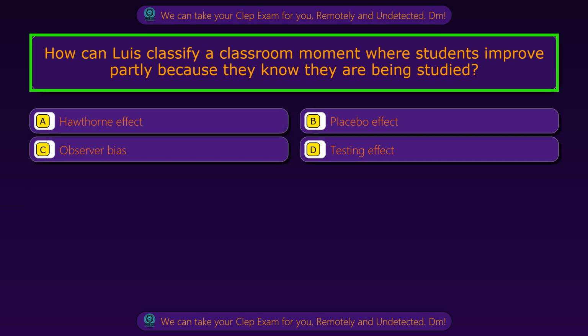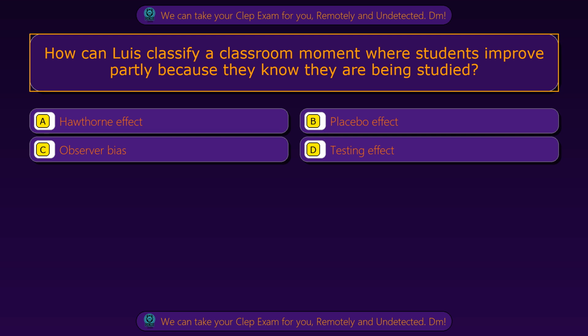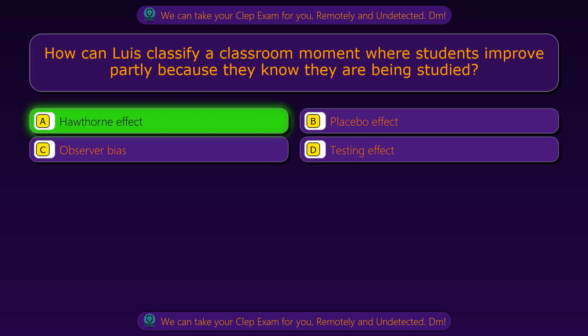Question 96. How can Luis classify a classroom moment where students improve partly because they know they are being studied? Option A, Hawthorne effect. Option B, placebo effect. Option C, observer bias. Option D, testing effect. The correct answer is option A, Hawthorne effect.